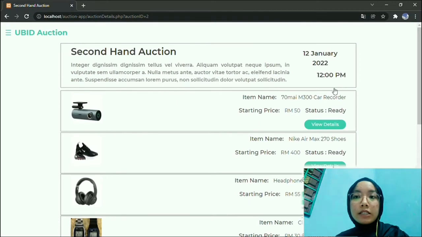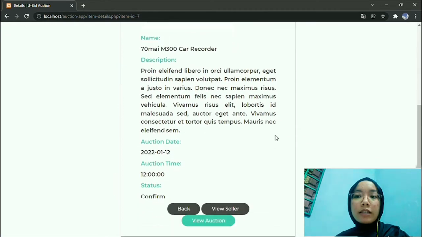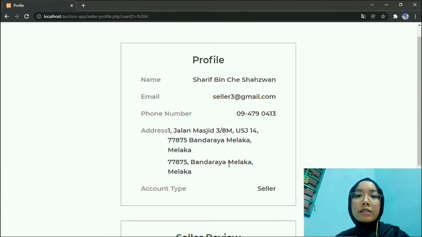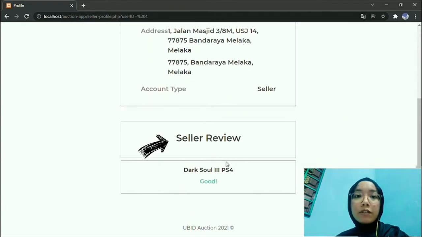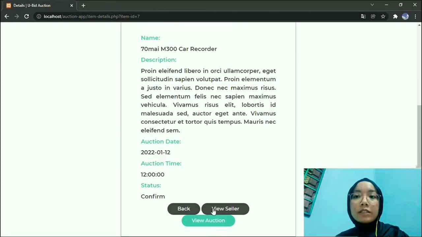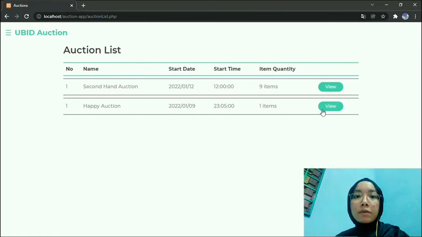customer can see details of each item in the auction. Customer can choose any item to view its details. For example, this one, customer can read the item's details and view the seller of the item. Customer can read the seller information and also the reviews from customers about items sold before. If customer clicks on view auction, it will go to the auction belonging to the item.